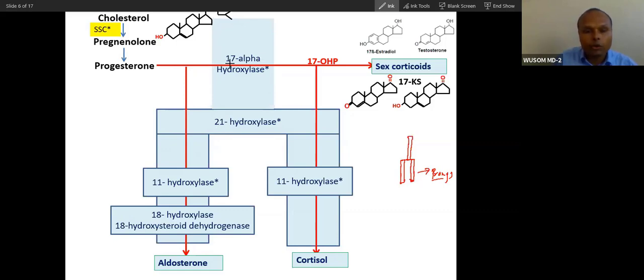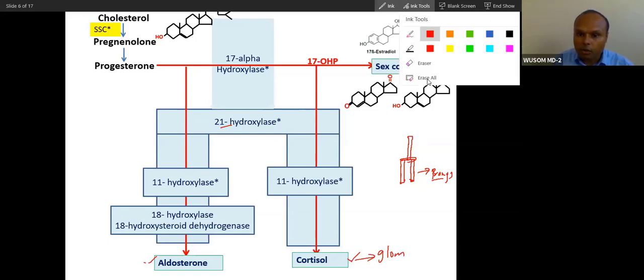The base represents the enzyme 21 hydroxylase. Through one prong the aldosterone synthesis pathway goes, and through the other prong cortisol synthesis. Cortisol synthesis happens in the fasciculata.